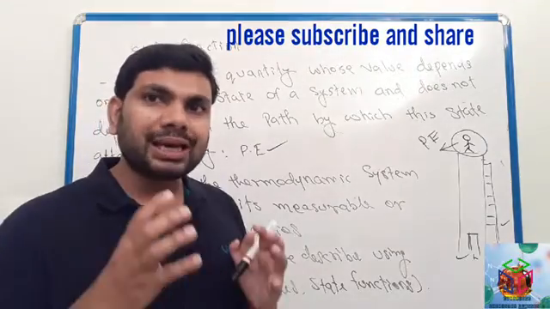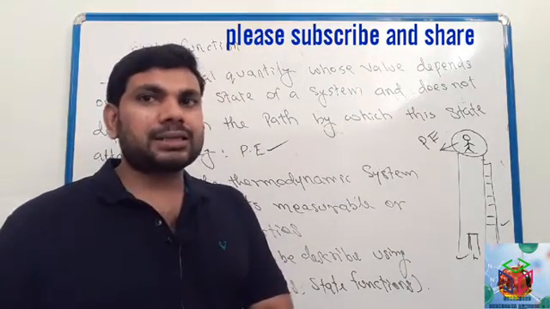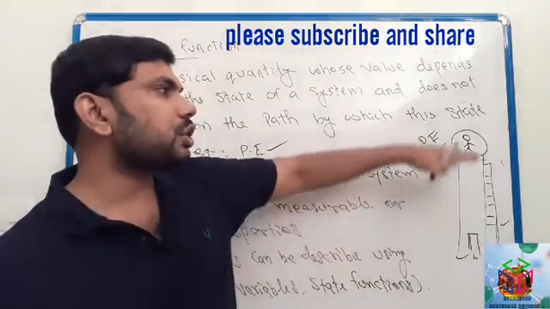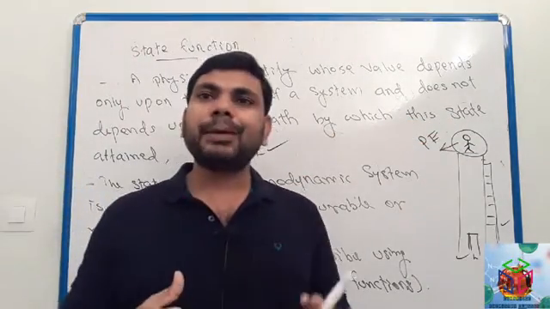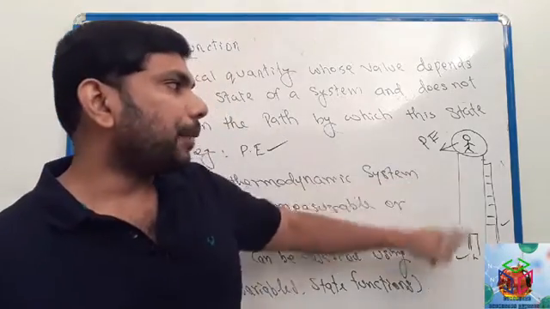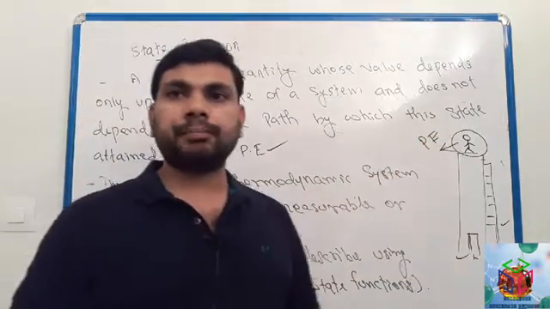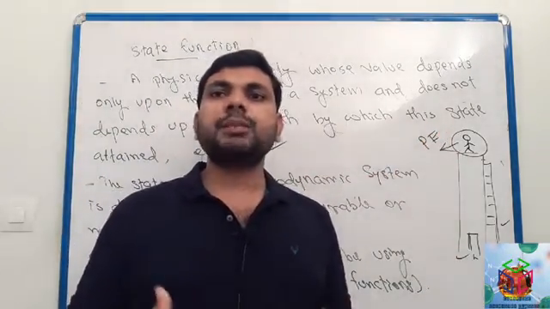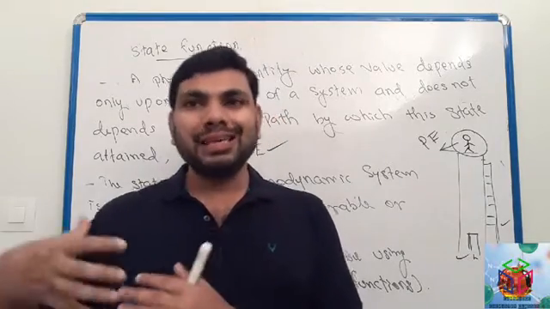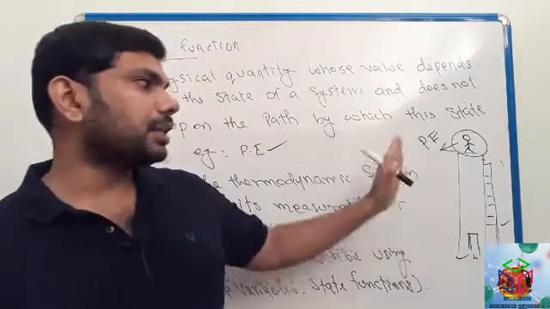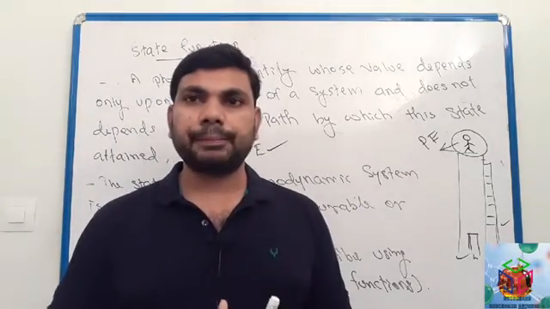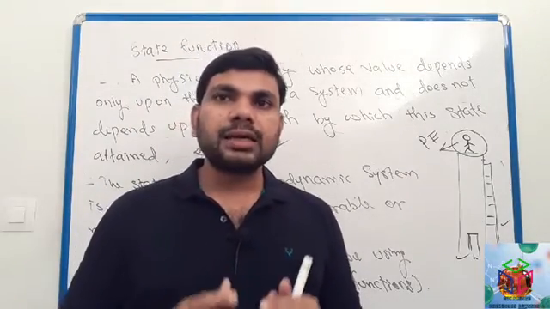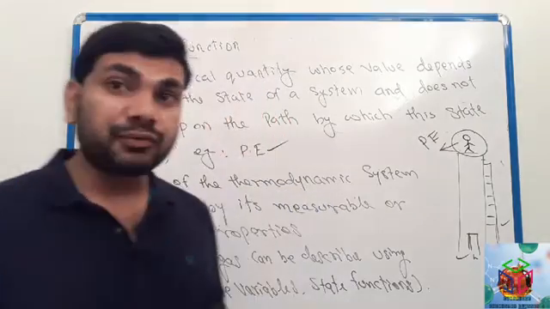This potential energy is independent of the path by which he reached. It means potential energy is independent of the path, so potential energy is a state function. You understand? Potential energy is a state function.